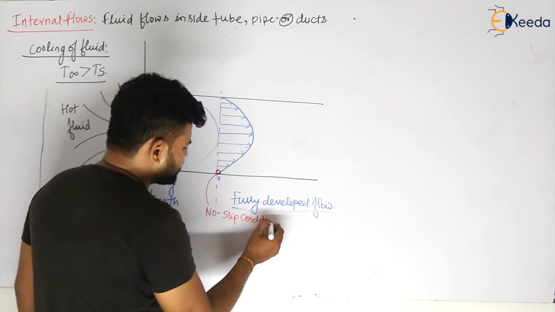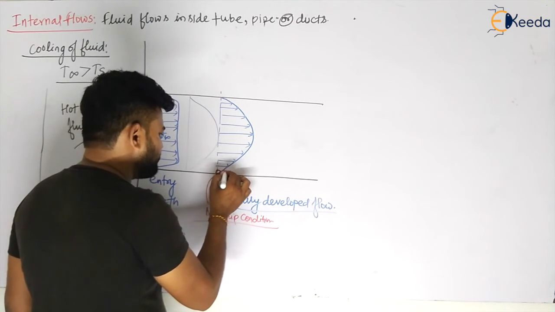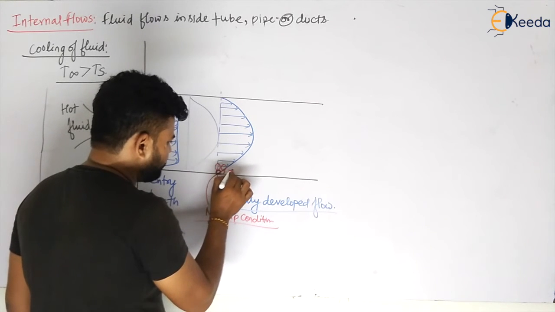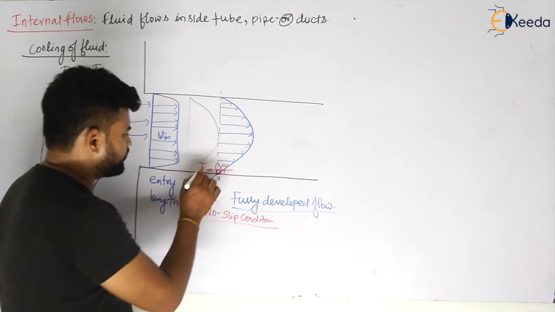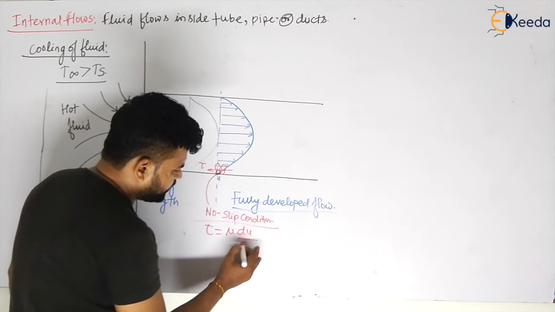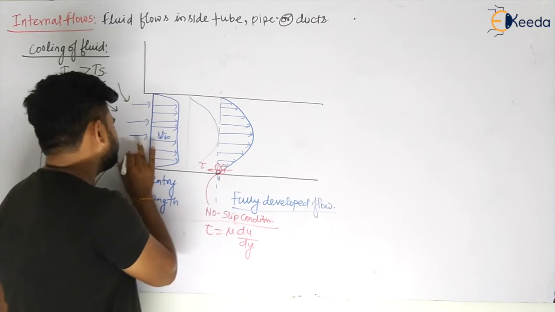Due to which this layer will come to rest, and the layer which is upon this will feel some tau, some shear stress. And shear stress because of what? Tau equals mu del u by del y, if I take that y in this direction.